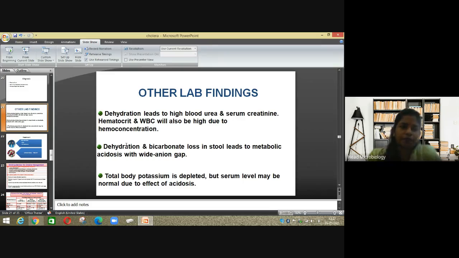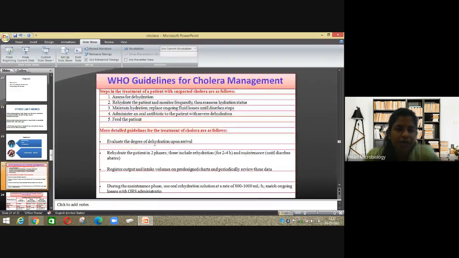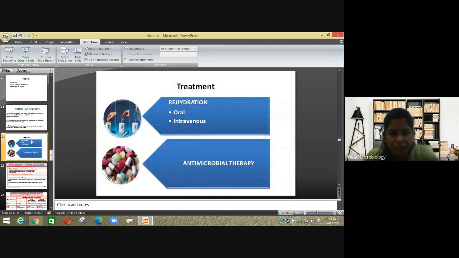Okay, so next is the treatment. How do you treat the patient? It is by rehydration, oral or intravenous, or antimicrobial therapy. So you can use rehydration.